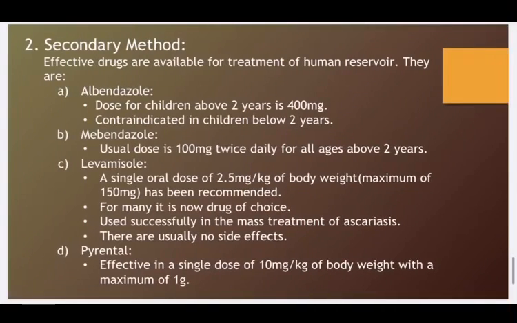Now we have secondary methods. The primary methods were aimed at preventing the transmission, and the secondary methods are aimed at the treatment of human reservoirs. So we are treating them. If we treat them, then the chances of infection to other human beings is going to be reduced. So we use different drugs including albendazole, mebendazole, levamisole, and pyrantel. The albendazole dose for children above 2 years is 400 mg, and it is contraindicated in children below